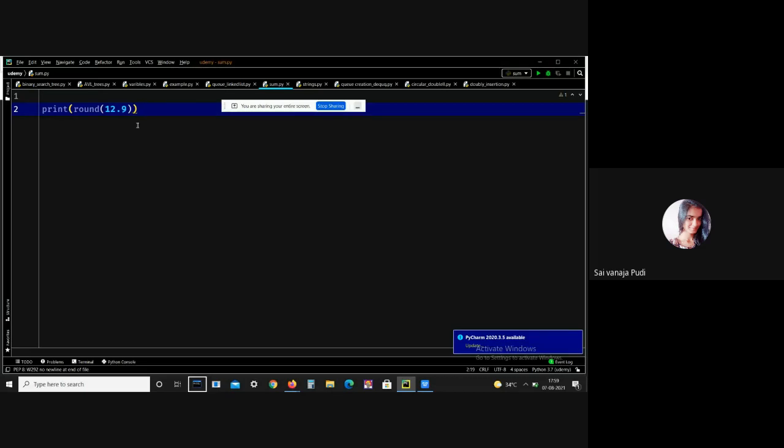And there are some other inbuilt functions also, the tuple function and the string function. The string function converts the specified values into a string. And tuple, I have already explained, is the function used to create a tuple object. If you want to convert a particular list into a tuple object, you can use the tuple function.